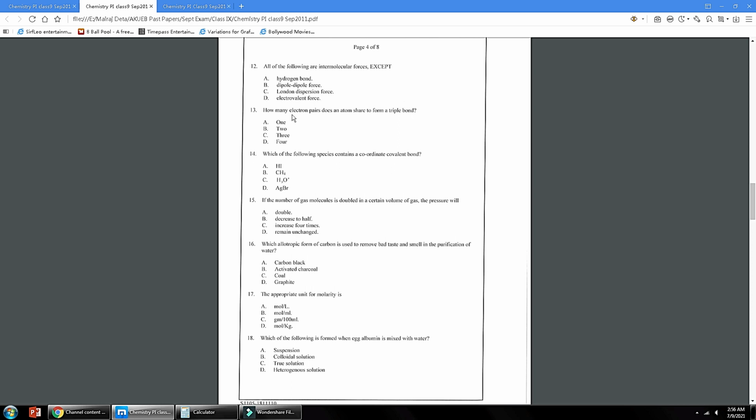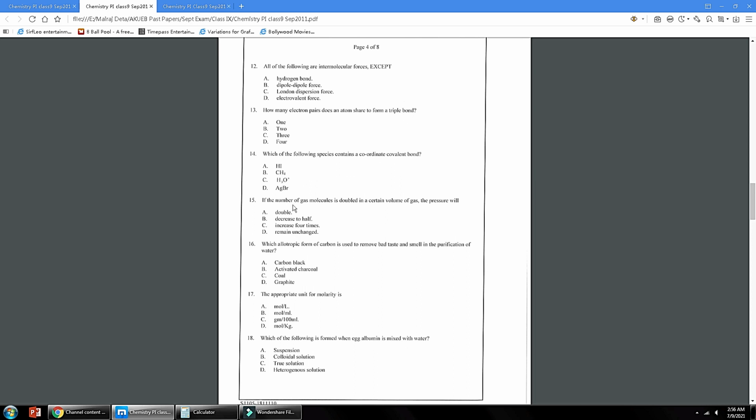Number 13, how many electron pairs does an atom share to form a triple bond? In a triple bond, every atom shares 3 electrons. So 3 electron pairs are formed. They are sharing a total of 6 electrons, 3 electrons by each atom. Number 14, which of the following species contain a coordinate covalent bond? So here it is hydronium ion H3O+. This is the correct answer.